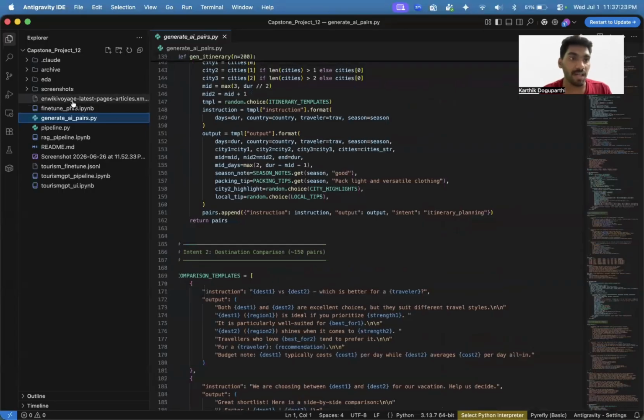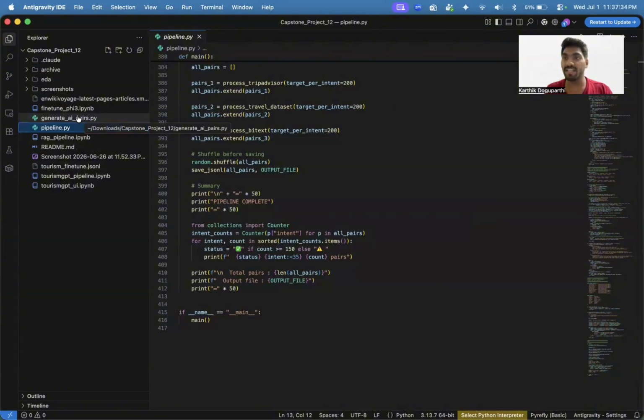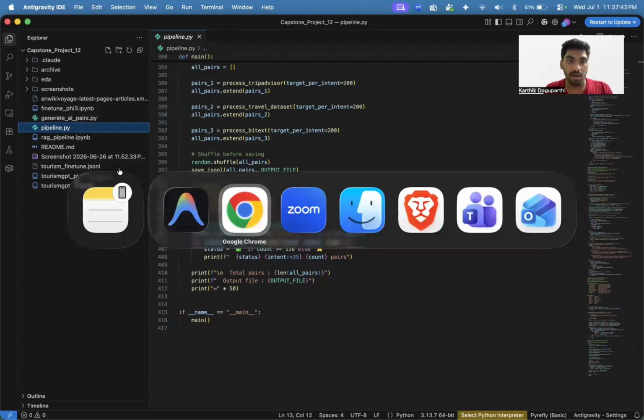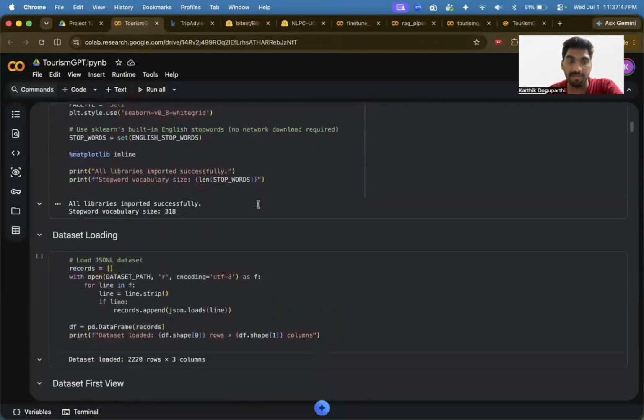After getting my pipeline IPYNB file and JSON-L file, I extended that JSON-L file to 2500 pairs so that my model would be trained perfectly on my dataset. Now, after that, I've performed analysis on my JSON-L file.